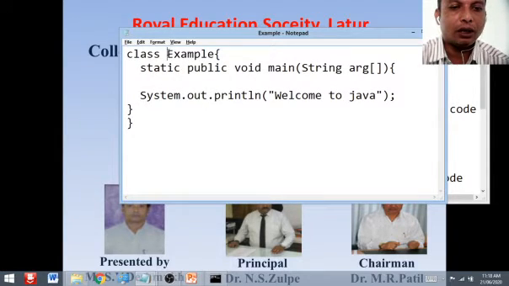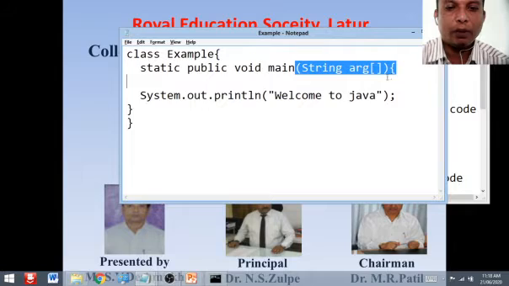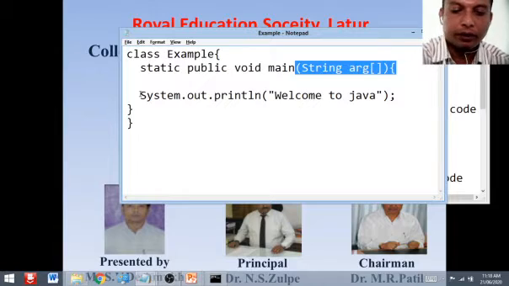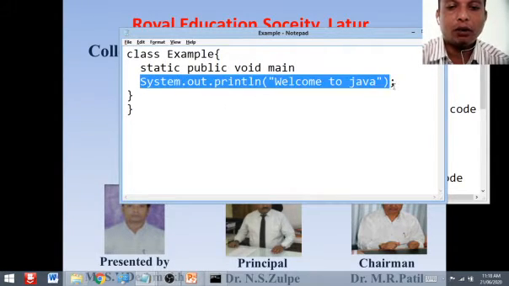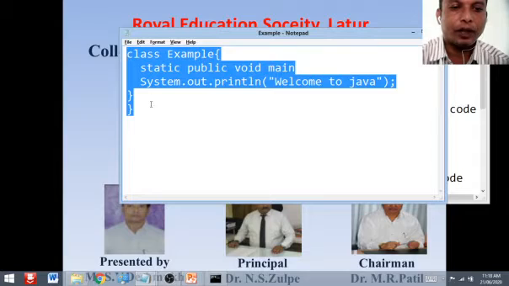The name of the class is Example. public static void main(String args[]). We pass the parameters through command line arguments. Then we display one message, that is, Welcome to Java. So this is our small program.